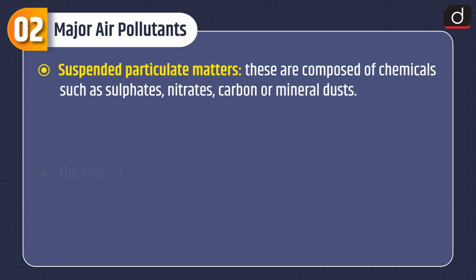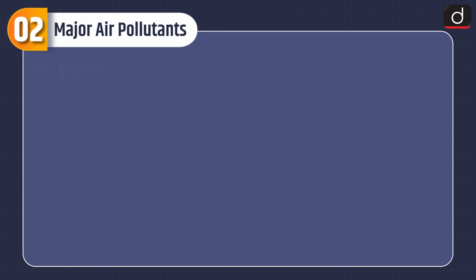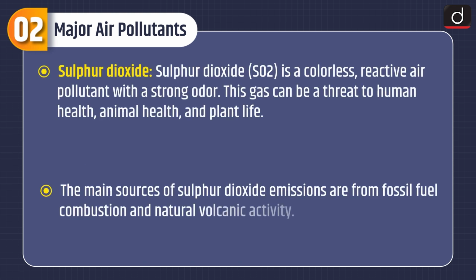Suspended particulate matters. These are compounds of chemicals such as sulfates, nitrates, carbon or mineral dusts. The finer of these particles, when breathed, can lodge in our lungs and cause lung damage and respiratory problems. Sulfur dioxide. Sulfur dioxide is a colorless reactive air pollutant with a strong odor. This gas can be a threat to human health, animal health and plant life. The main sources of sulfur dioxide emissions are from fossil fuel combustion and natural volcanic activity.